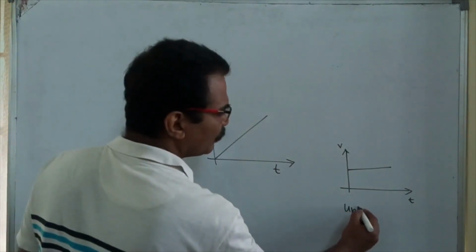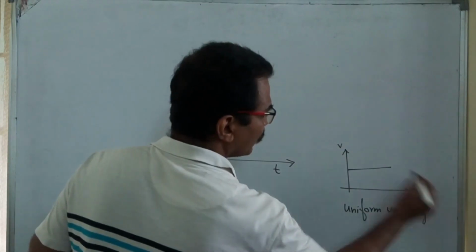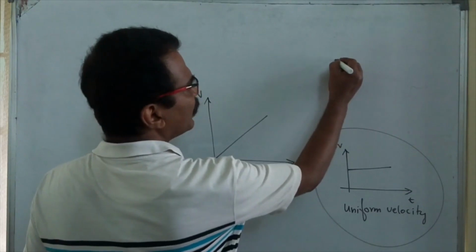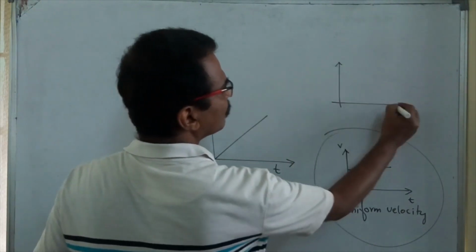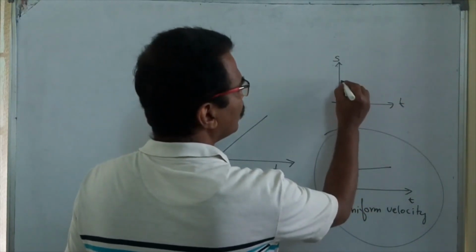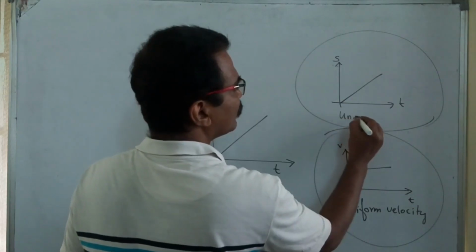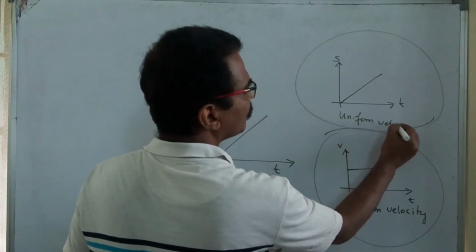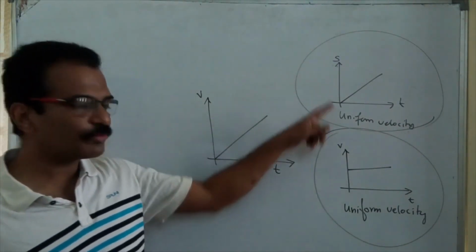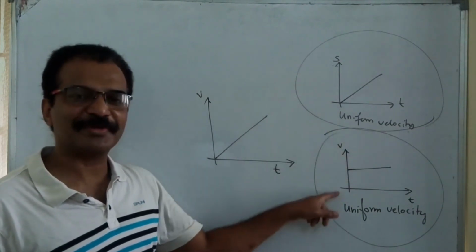So here the body is moving with uniform velocity. Here this is a velocity time graph and this is a displacement time graph. See another graph. This is a displacement time graph. Here the body moves with uniform velocity. Understand the difference? In both these graphs, the body moves with uniform velocity.